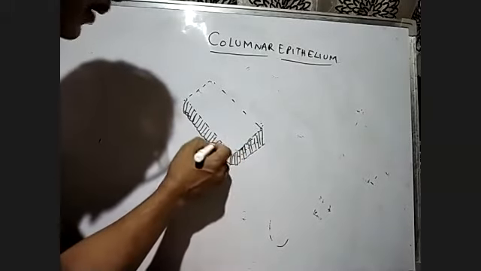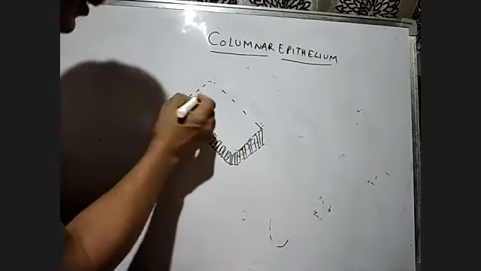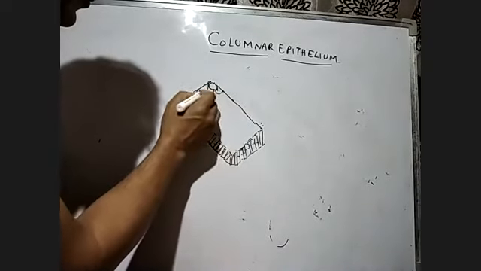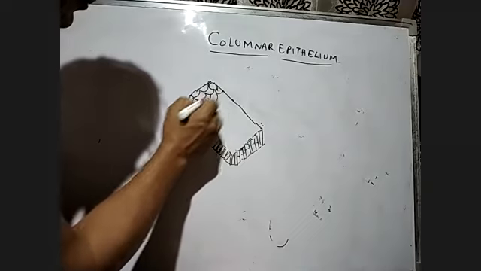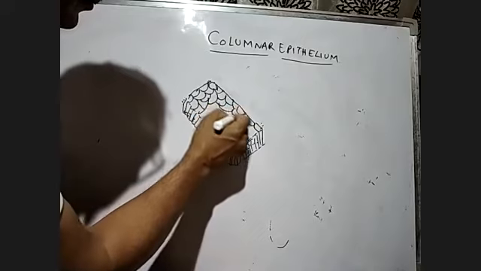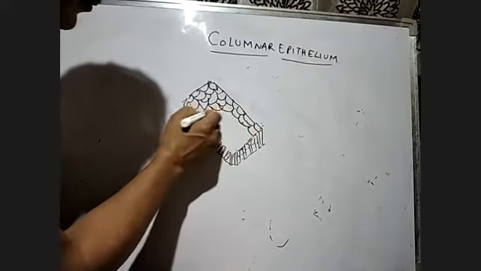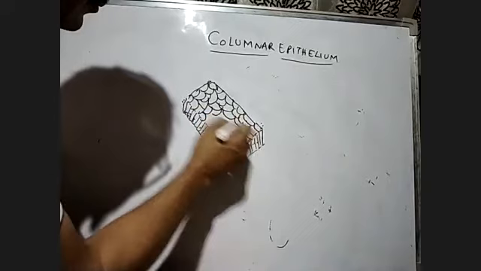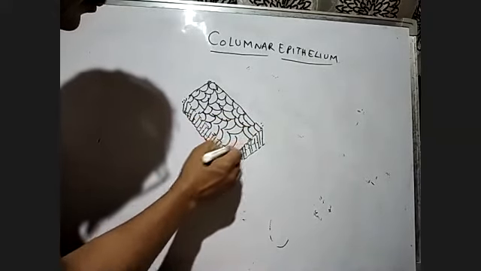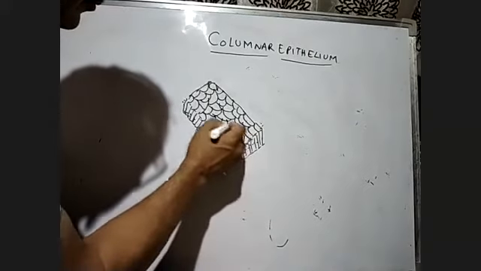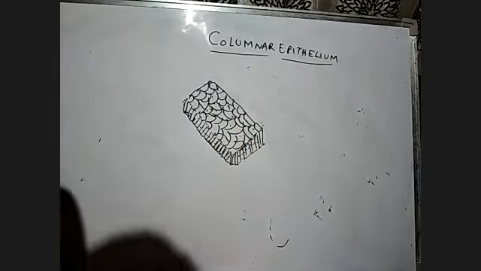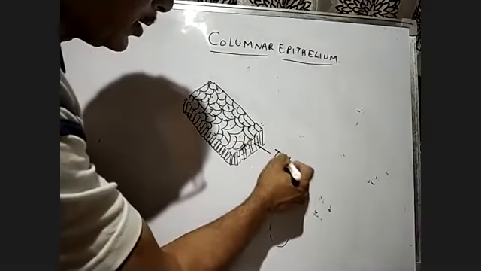All the tall cells have the nucleus inside them, and they are connected like this. So these are tall cells.